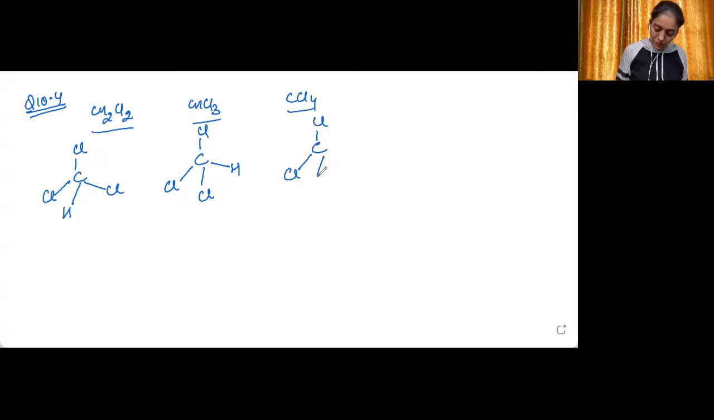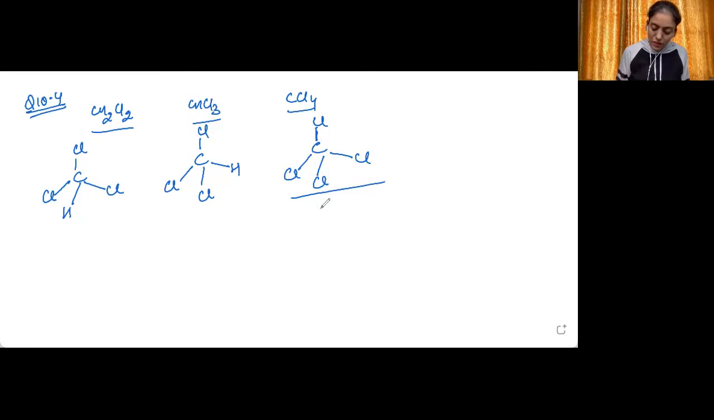Now, out of these 3, the third one, CCl4, is the most symmetrical structure because all the atoms attached to the central carbon atom are the same, arranged in a tetrahedral manner. All these compounds are tetrahedral in structure, but the most symmetrical structure is the third compound. Now, what is the direction of the dipole moment? It is always from the atom with lesser electronegativity towards the atom with higher electronegativity. Carbon is less electronegative as compared to chlorine.